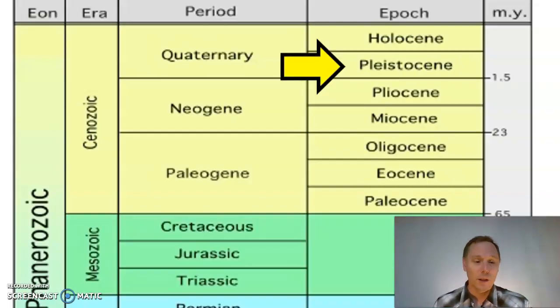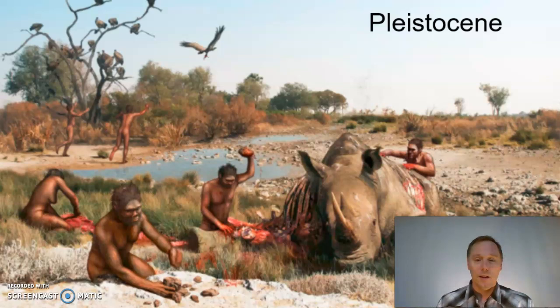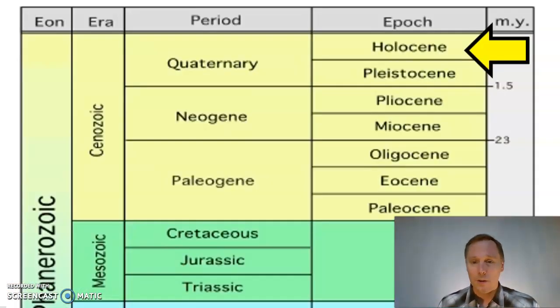We are in the Pleistocene era. I wonder how those primates are doing. They have gone on to create a new technology called stone tools. Right here, they're butchering up a rhino. Wow, stone tools. Is there any stopping these primates? Let's find out as we enter the Holocene era.